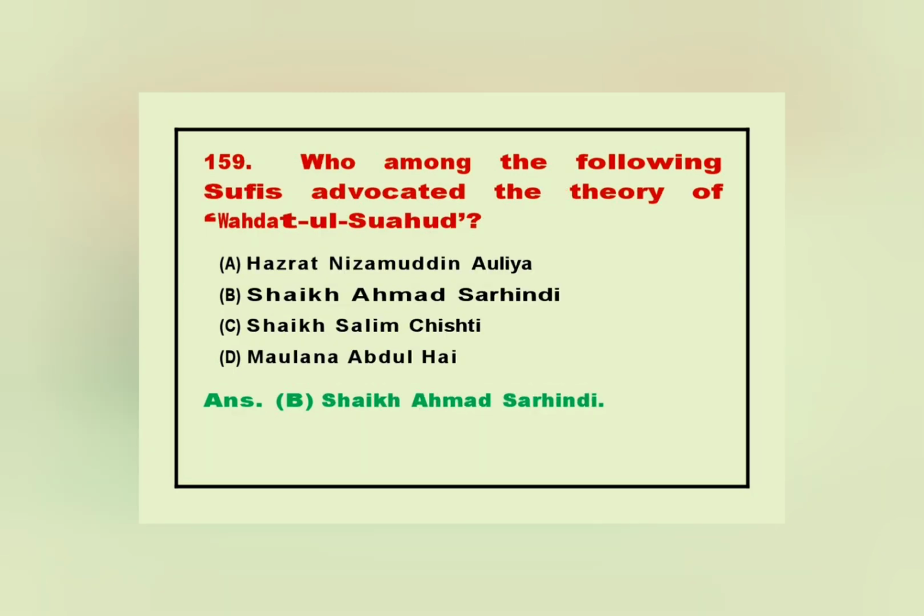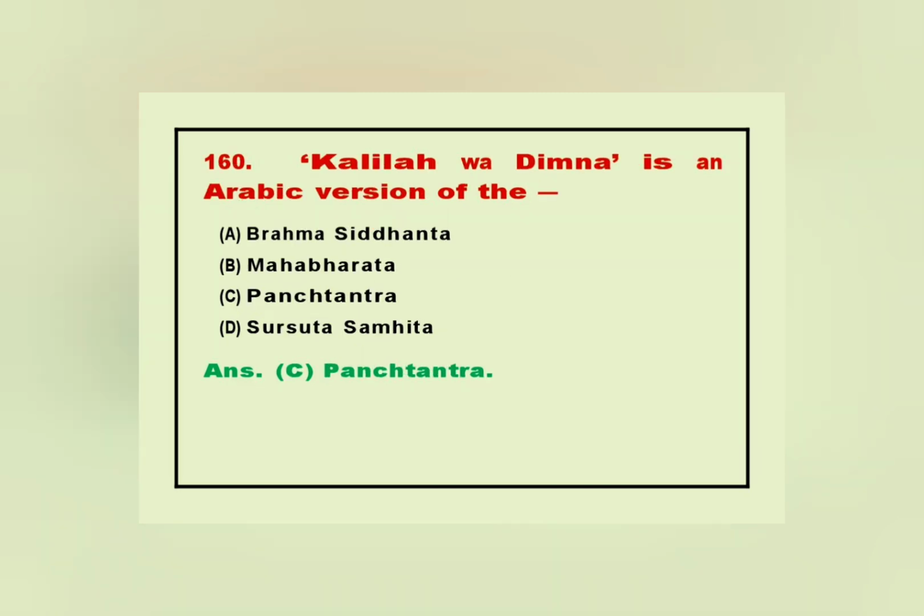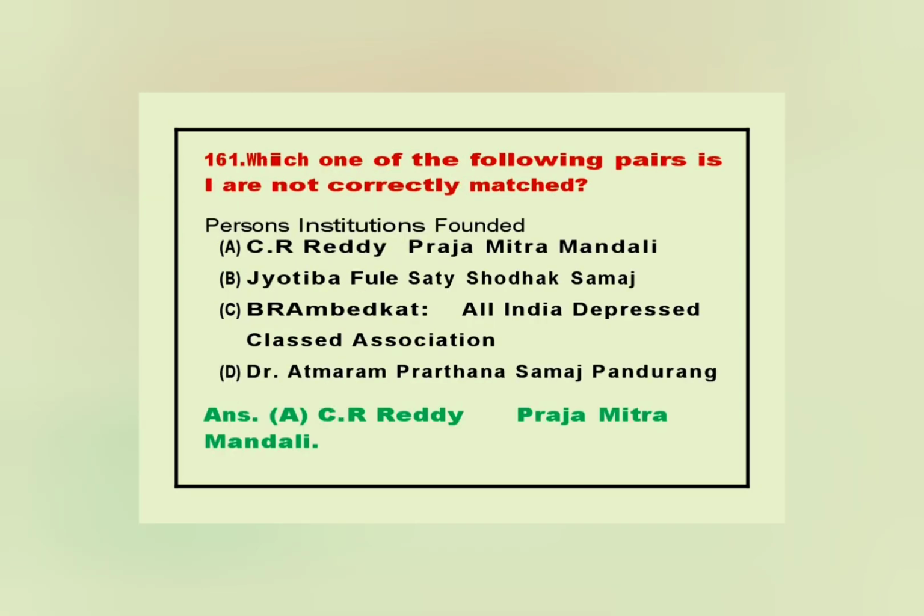159. Who among the following Sufis advocated the theory of Wahdatul Wujud? Answer. B. Shaikh Ahmad Sarhindi. 160. Kalila wa Dimna is an Arabic version of the. Answer. C. Panchatantra. 161. Which one of the following pairs is not correctly matched?